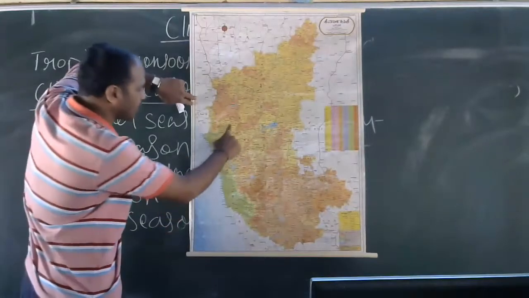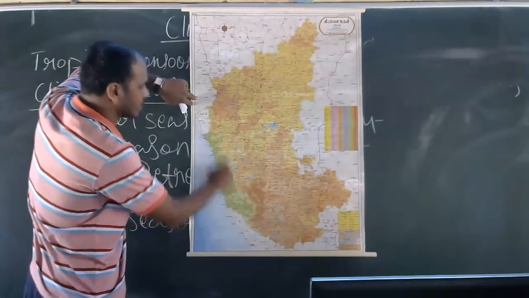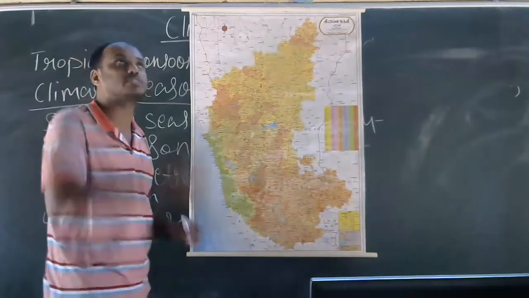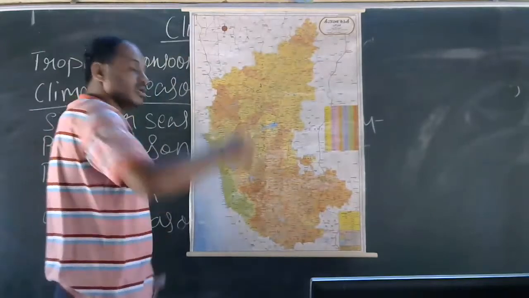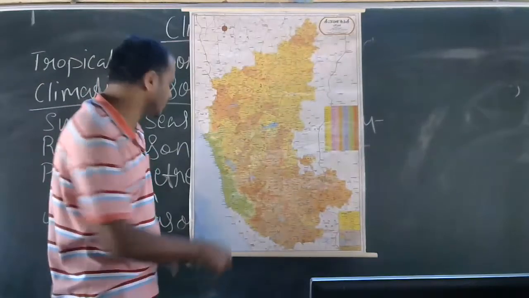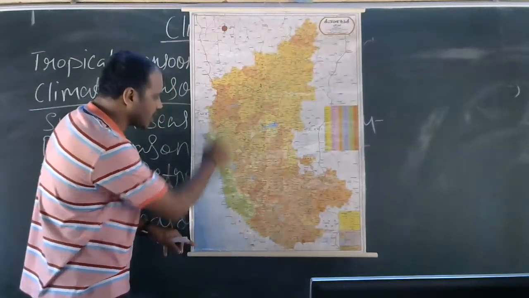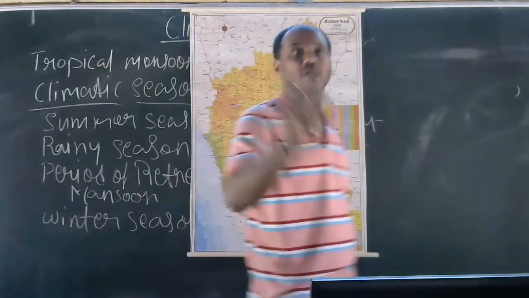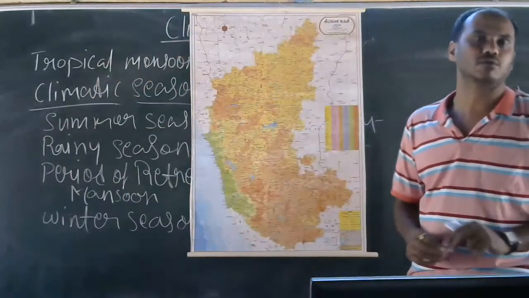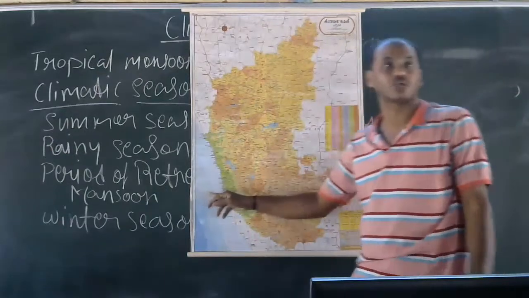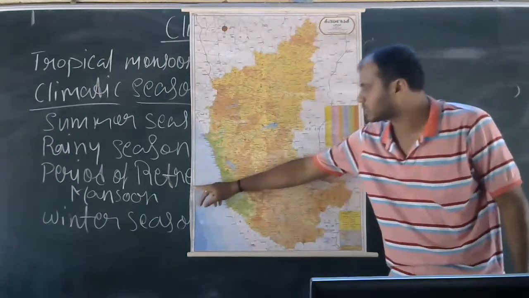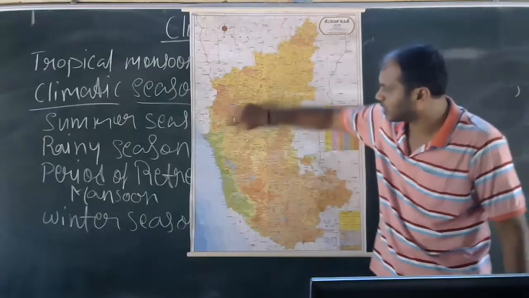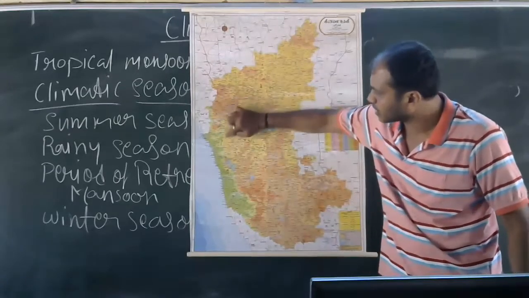Those winds are being stopped here by the hills of the Western Ghats. Winds stopped means clouds are stopped, and heavy rainfall occurs in the coastal and Malnad region. This is the reason the coastal and Malnad region receives heavy rainfall. The southwest monsoon winds which blow from the Arabian Sea are checked here by the border of the green color you are seeing.